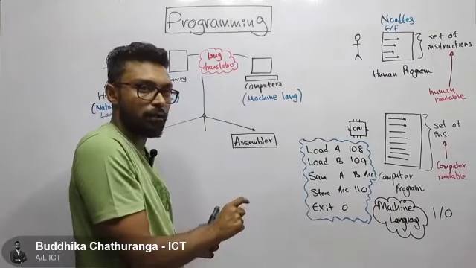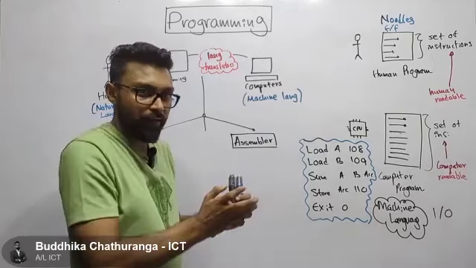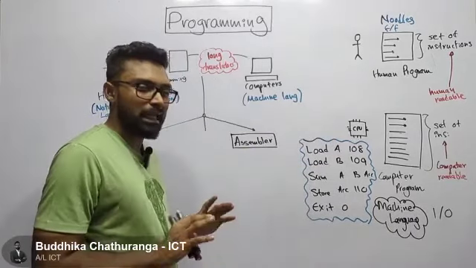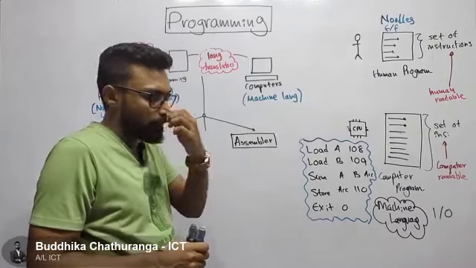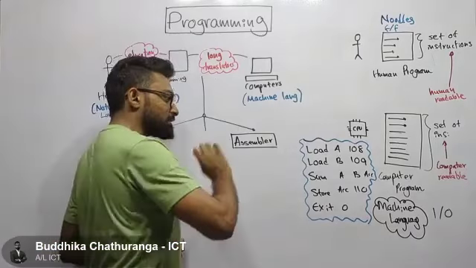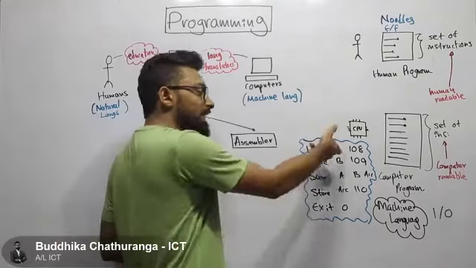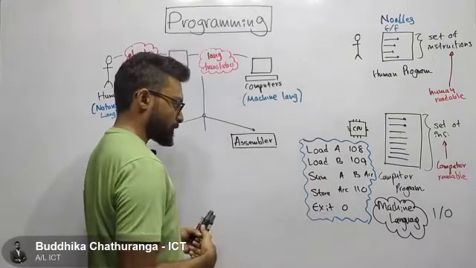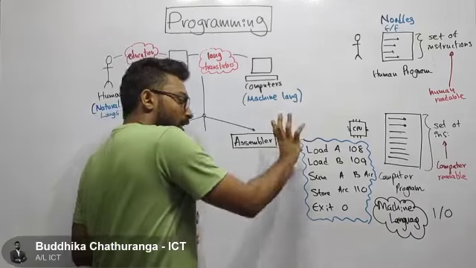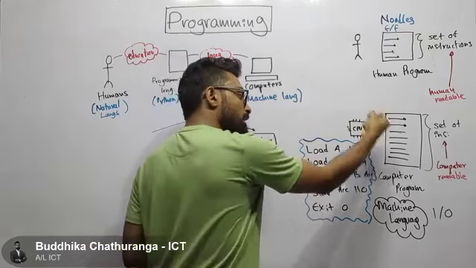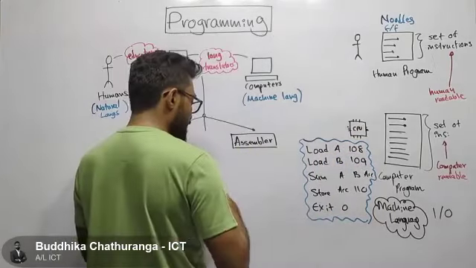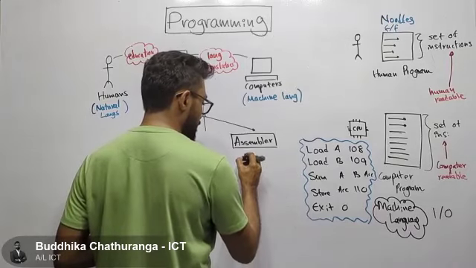Assembler will do that part for us, but assembly language is not very human friendly. Even if we read this program, we will not understand what's happening in it properly, because it's much closer to the computers rather than us. So what this assembler tool does is translate assembly code into machine language. Do you understand what this assembler does? Assembler does only one thing: it translates assembly language into computer language, which is the machine language. This will convert only assembly language into what?